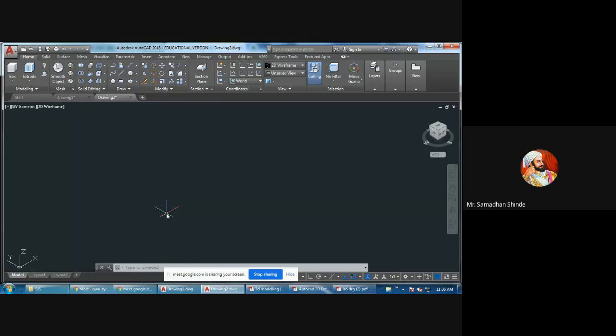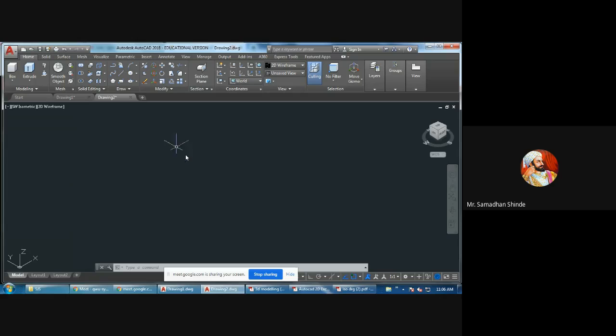So what is the built-up area, etc.? Nobody cares about that, but the aesthetic view of your building, or maybe a bungalow, can easily be seen in 3D. You can inquire from civil engineers how much it costs to draw a 3D plan of any building or bungalow. According to me, it costs more than 10,000 to draw one 3D plan of a particular bungalow. So you can see how important it is.